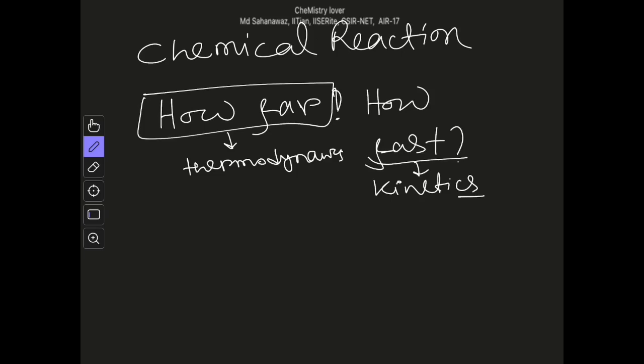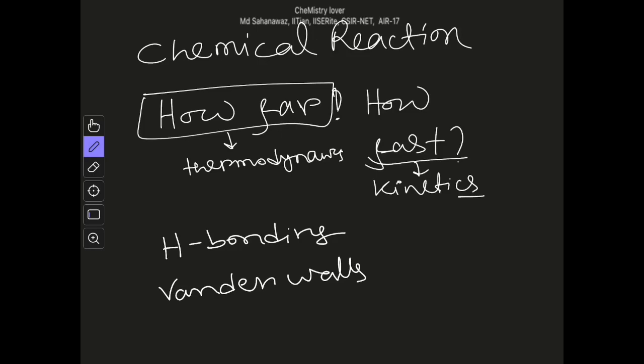And we also know about various kinds of forces: hydrogen bonding, van der Waals force, and also Coulombic forces. These are the attractive forces which bring the molecules closer, right?